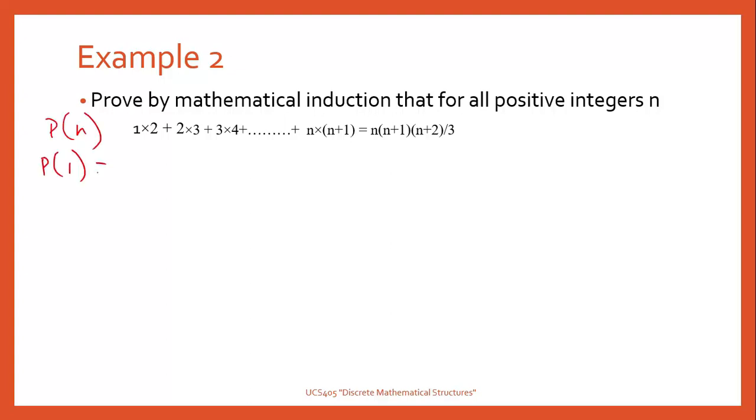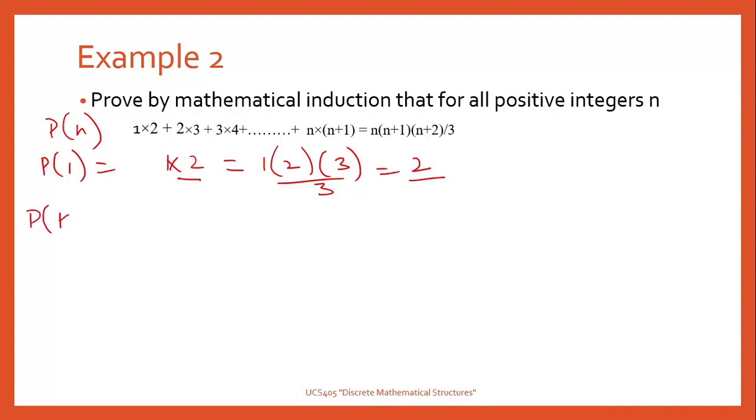Value of P of 1 will be equal to, putting n equal to 1 here, we will get 1 into 2 on left hand side. Right hand side is equal to 1 into 2 into 3 divided by 3, which is 2. So LHS equal to RHS. Hence our statement is true for P of 1.